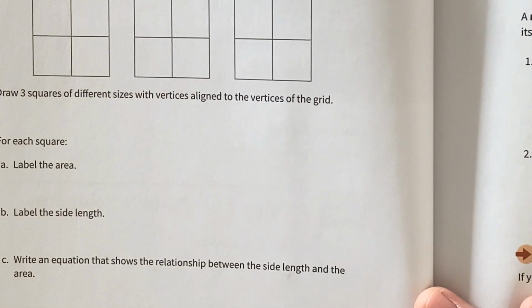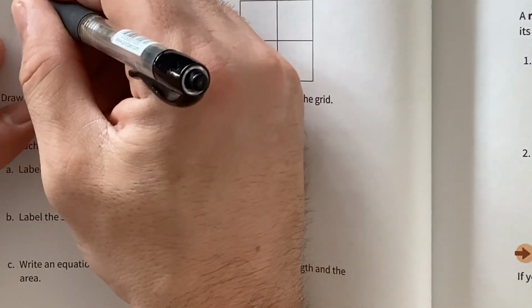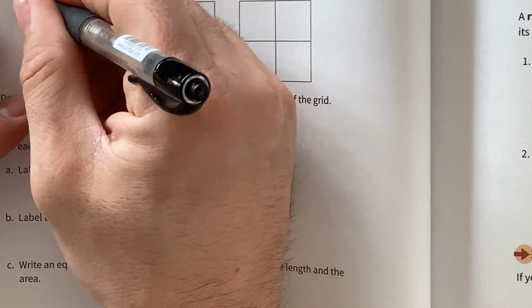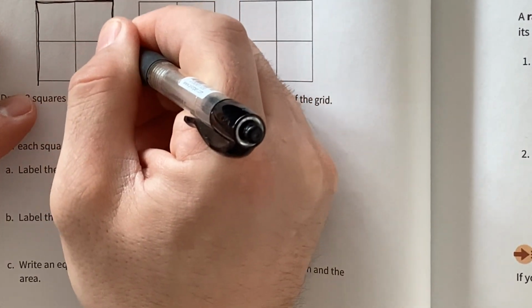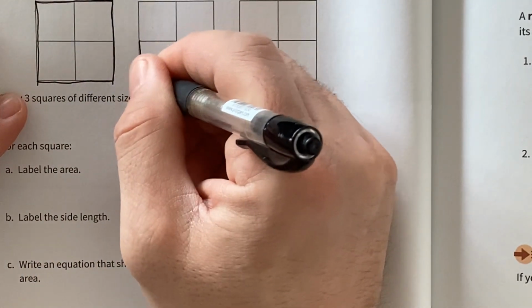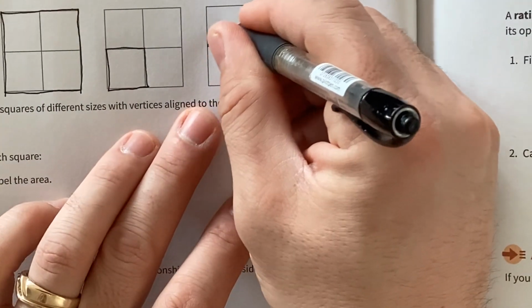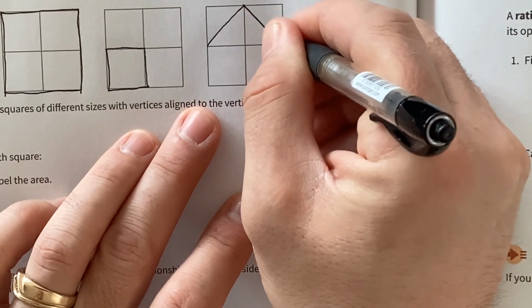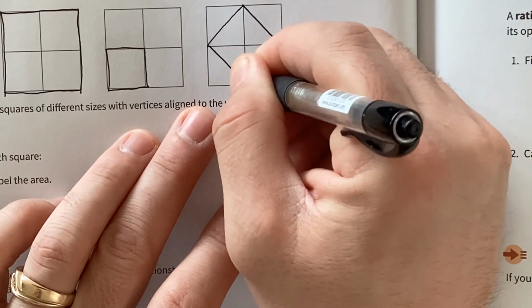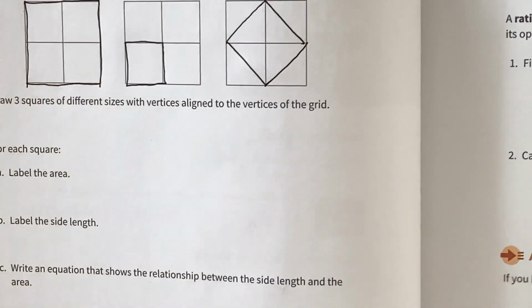Draw 3 squares, different sizes, vertices aligned in the grid. Find the area, find the side length, find an equation. All right, well, let's draw 3 different squares and answer the questions.